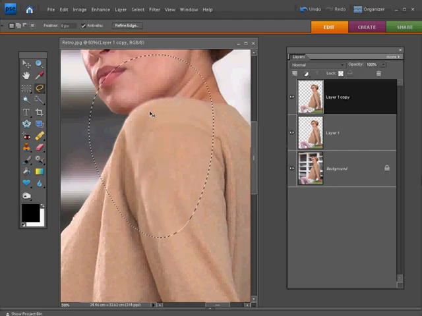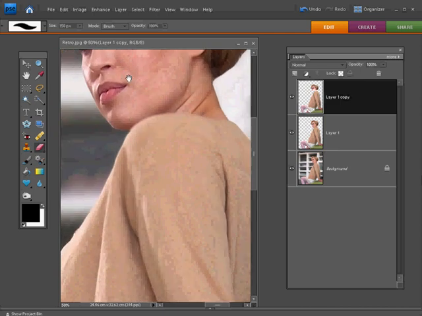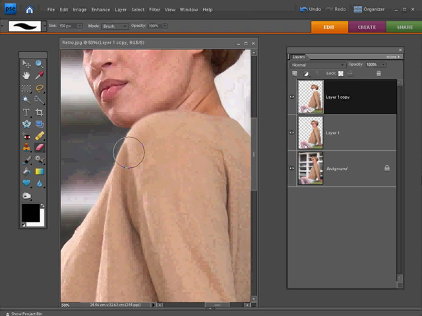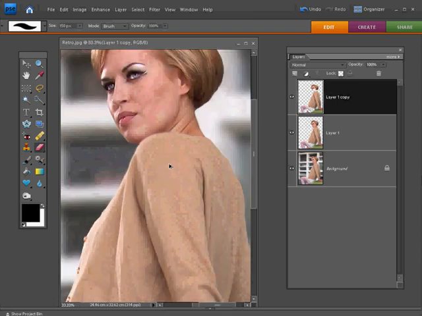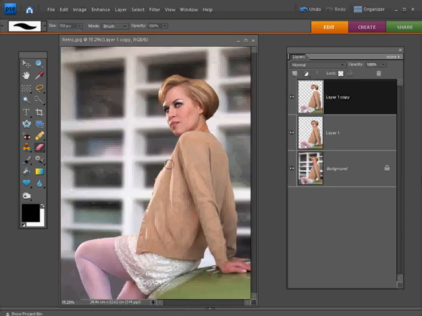And then we'll deselect those marching ants, that selection, back to the eraser tool, and then what I can do is just bring back the sharpness on the model's face just by erasing through that part, but I leave the shoulder quite soft. So it's just giving you that idea that those areas that are closer to the lens or further away from our point of focus are falling out of focus and becoming diffused. Okay, so that's pretty much it for our blurring background technique.